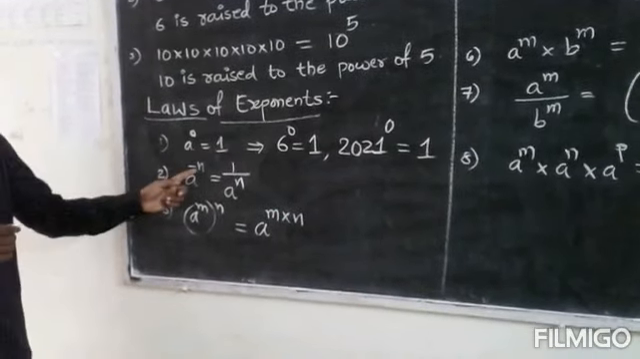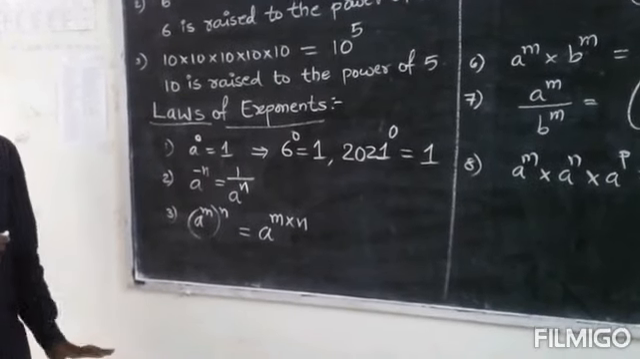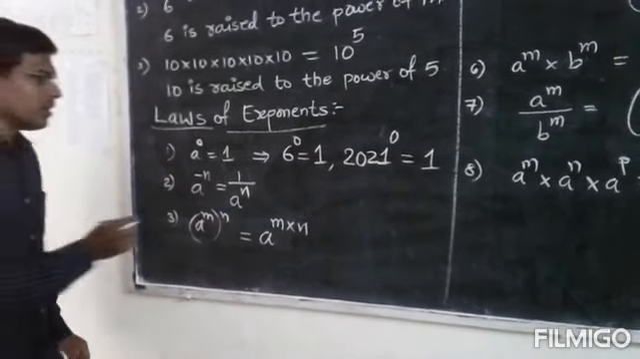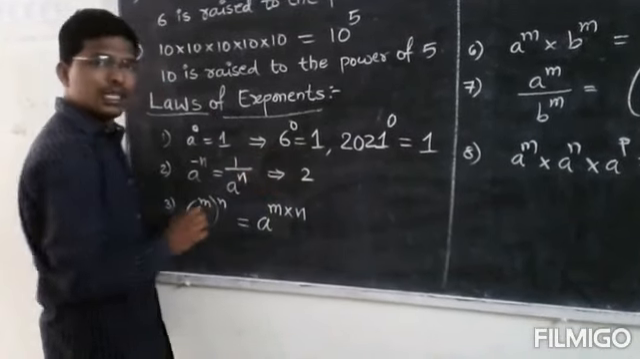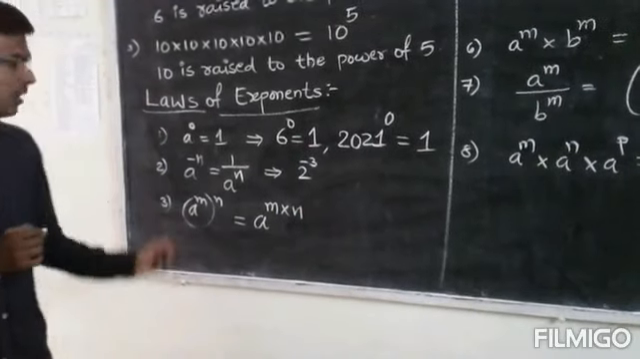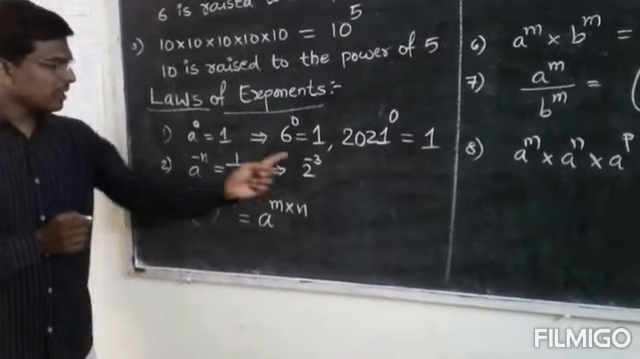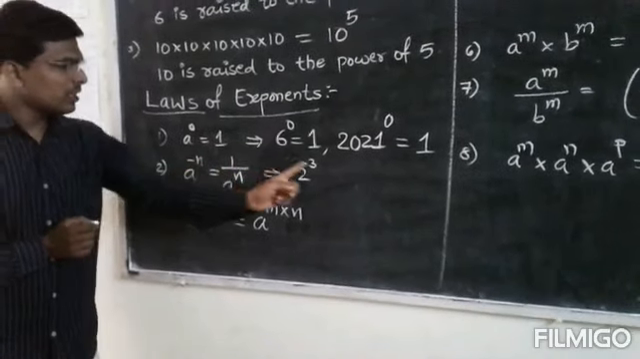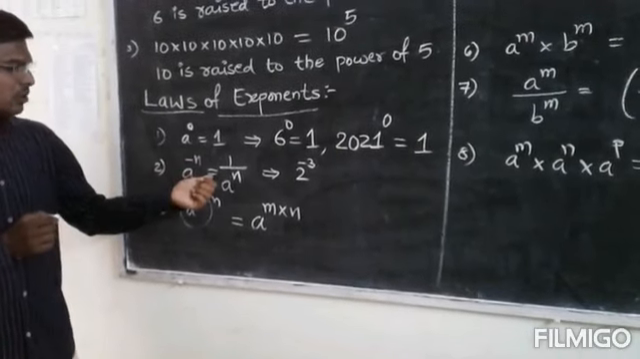Next, a to the power of minus n is equal to 1 by a to the power of n. This is the second formula. So here, suppose I write an example, 2 to the power of minus 3. Okay. So if you observe, a is the number 2 and n value is what? 3. Okay. So a to the power of minus n is equal to what?